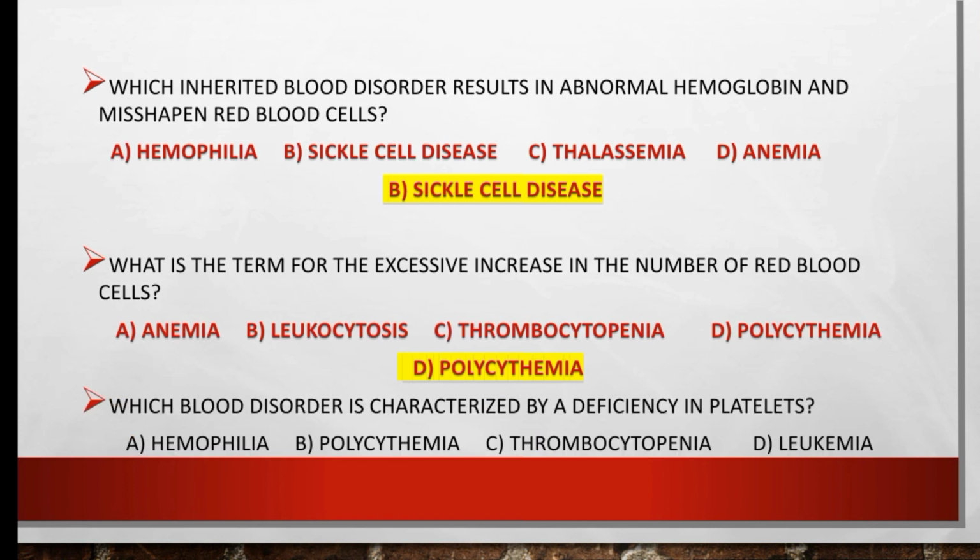Which blood disorder is characterized by a deficiency in platelets? Our options are hemophilia, polycythemia, thrombocytopenia, or leukemia. So the right option is thrombocytopenia. Right option is C. It is characterized by a deficiency in platelets.